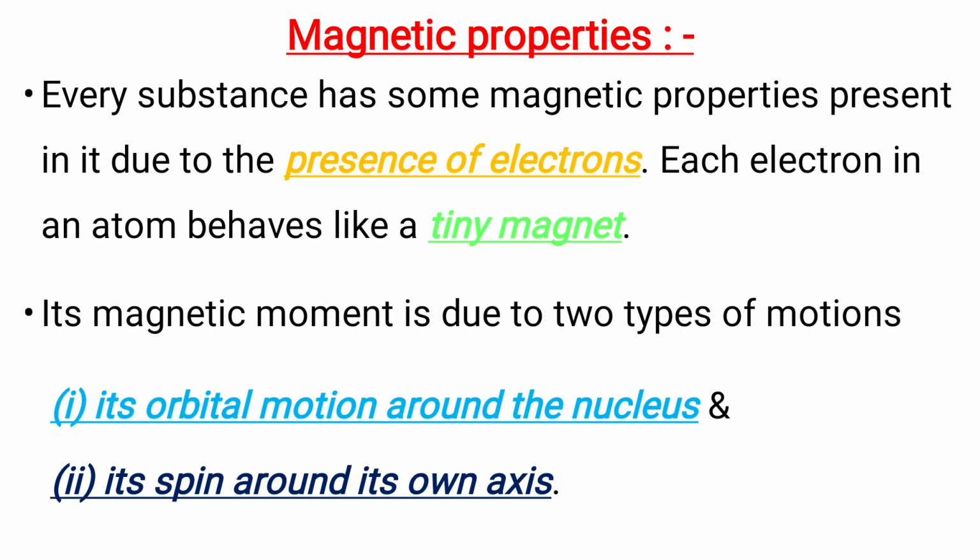Its magnetic moment is due to the presence of two types of motions. First one is orbital motion of electron around the nucleus and spin of electron around its own axis. These are the two types of motions which are responsible for magnetic moment of an electron in a solid.